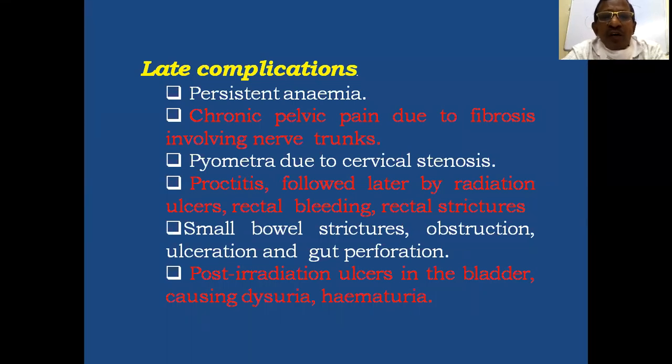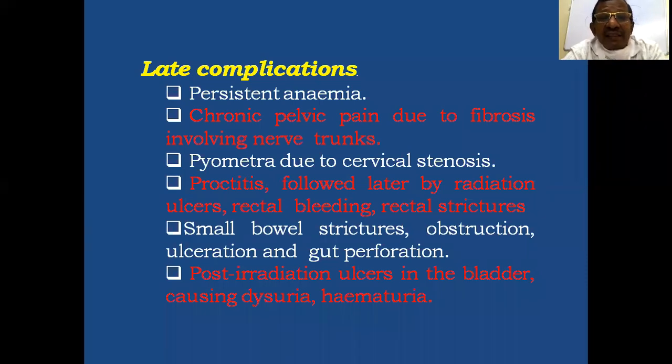So she may complain of chronic pelvic pain, and pyometra due to cervical stenosis, and that should be treated with dilatation of the cervix, which will drain the pus from the uterine cavity, and there may be proctitis and radiation ulcers and rectal bleeding and rectal strictures. So accordingly, the specific treatment should be given.